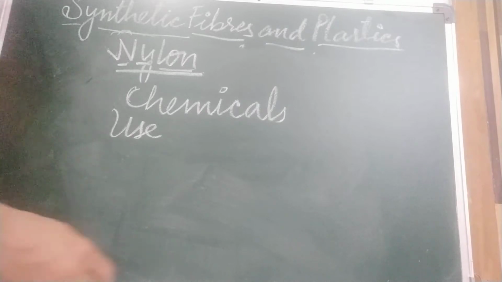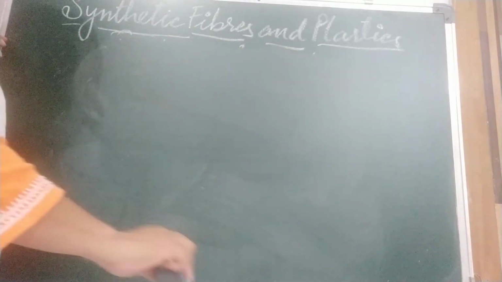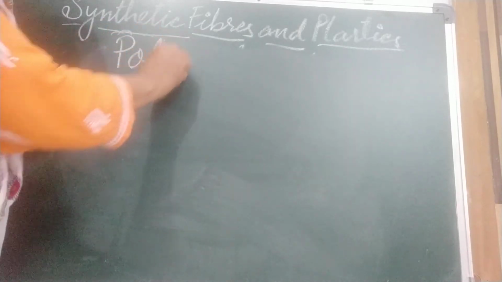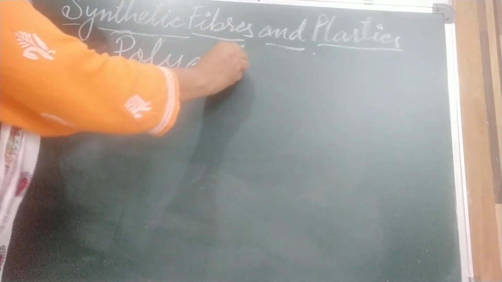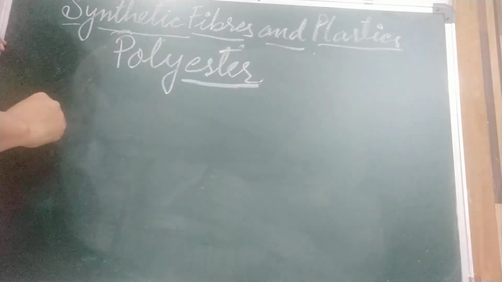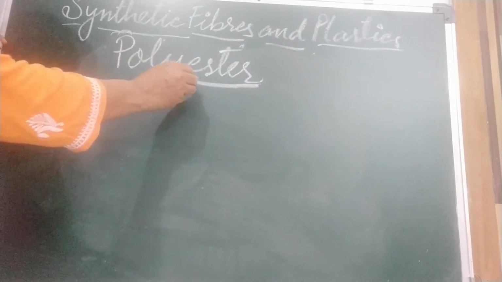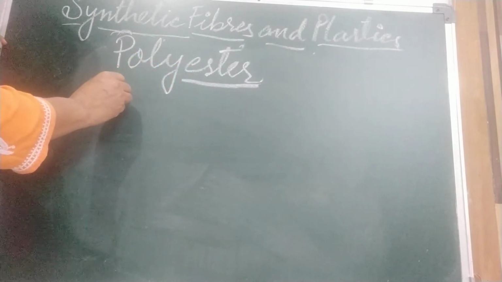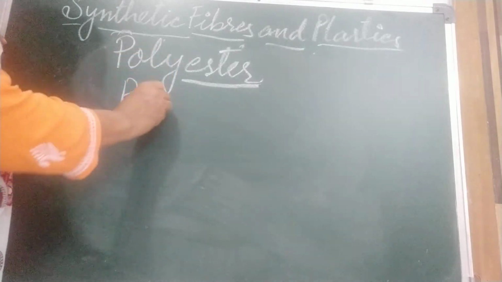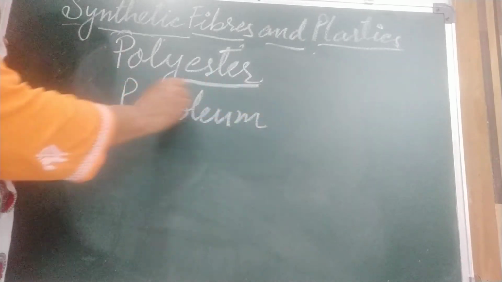Okay children, now we are coming to the next fiber, that is polyester. Can you guess the monomer in polyester? Yes, ester is the monomer. Polyester is manufactured from petroleum.